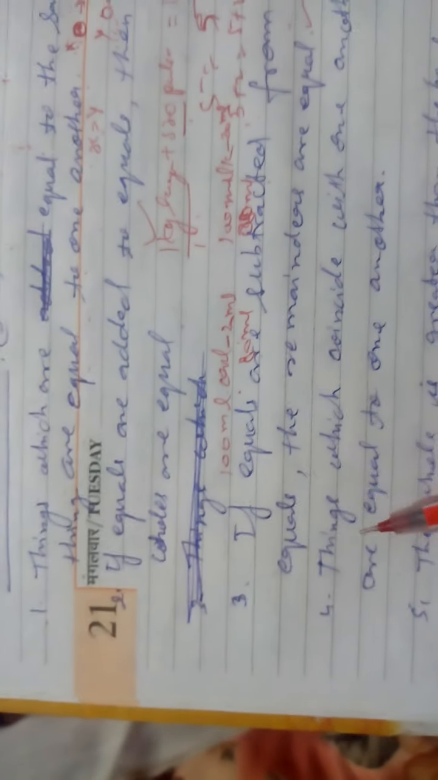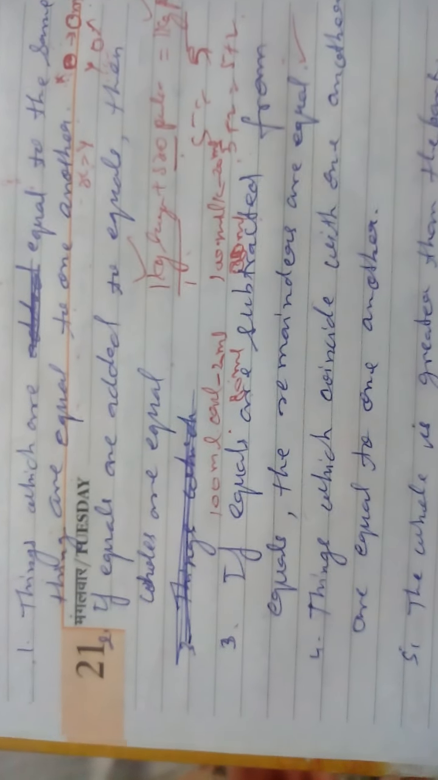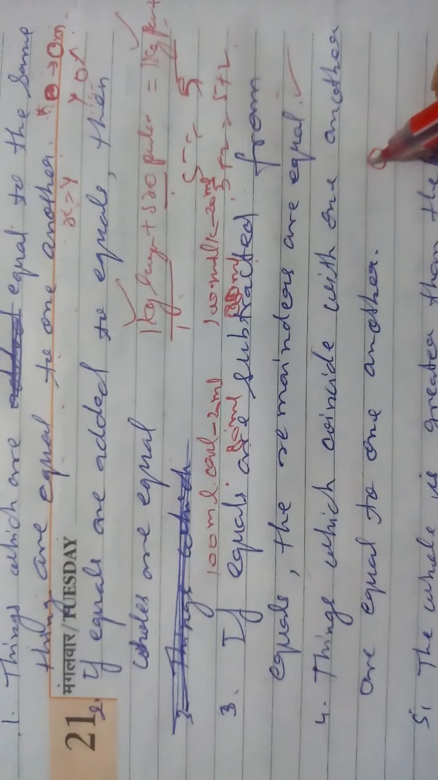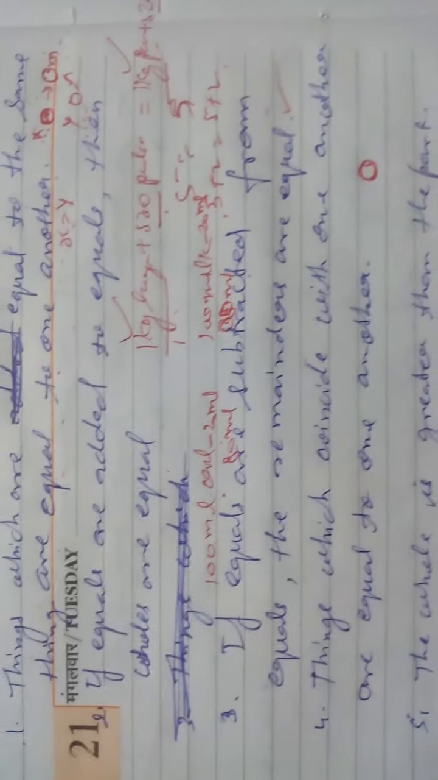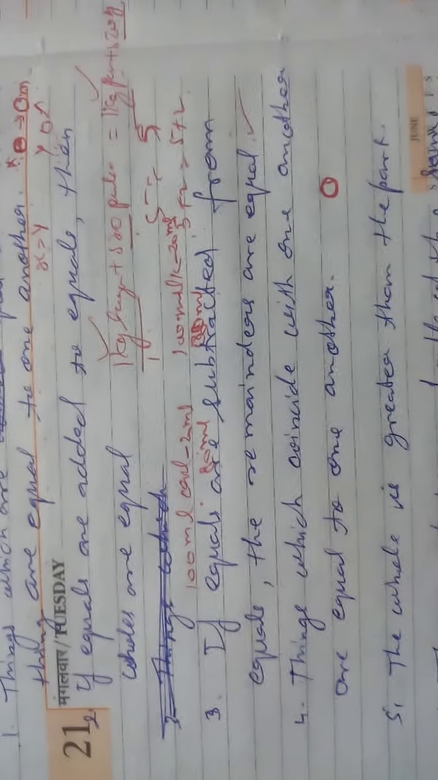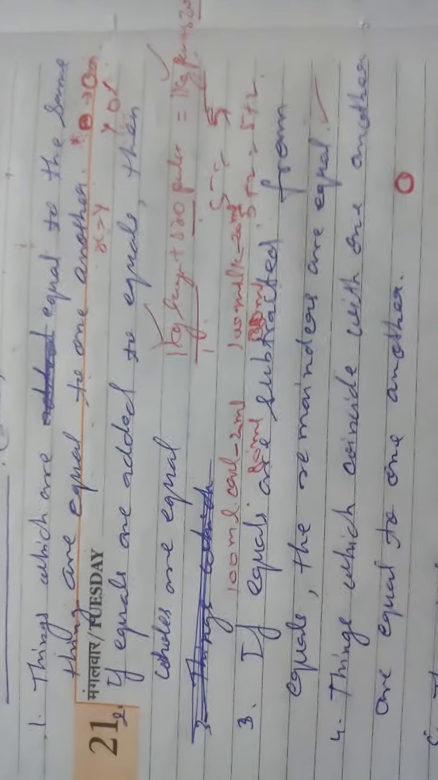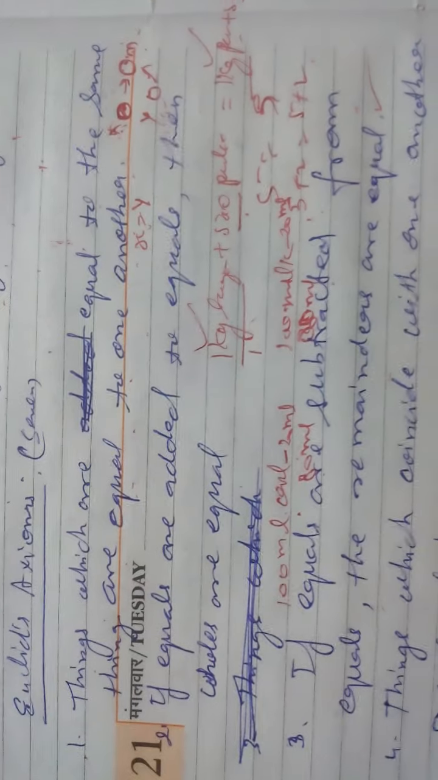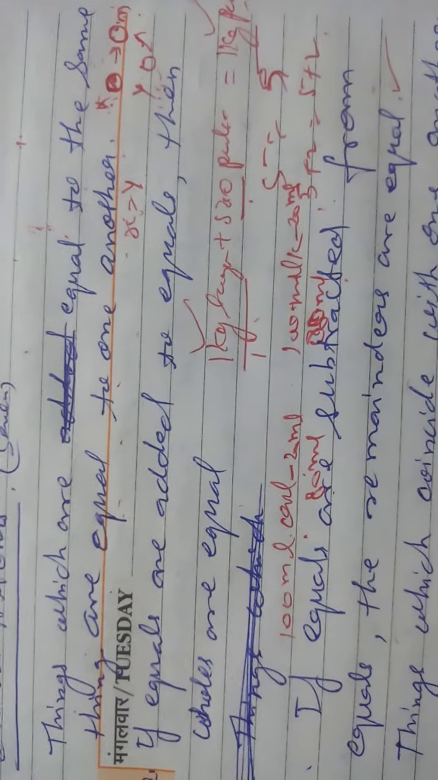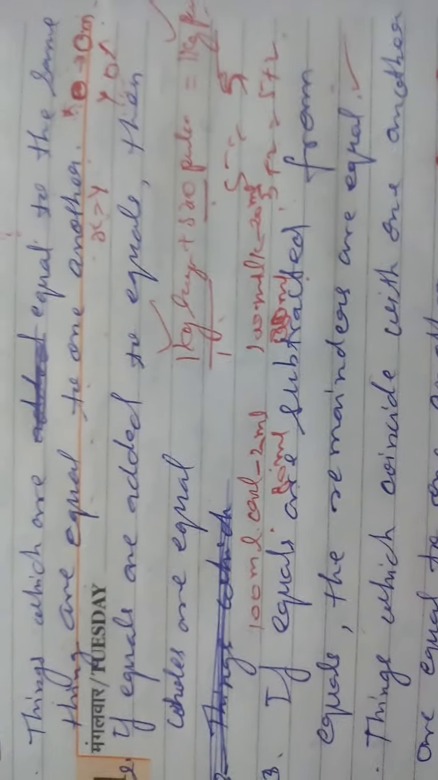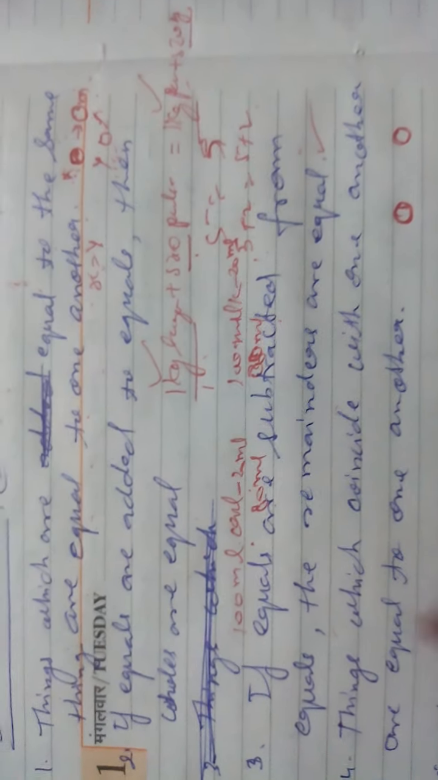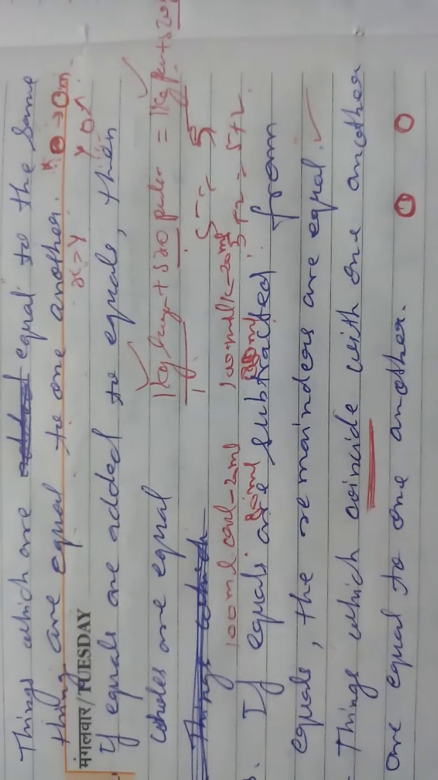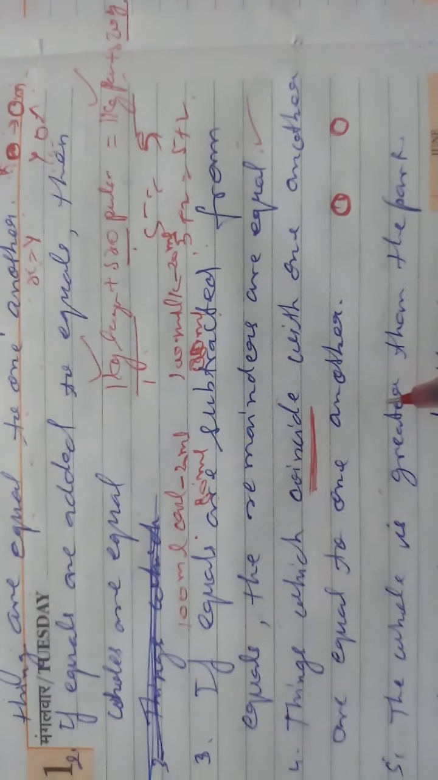Like this, things which coincide with one another are equal to one another. Coincide means covering all around. When you put one copy on another copy and they overlap, you see it is one, so both are equal. When you put one page on another page and see the same on both sides, with no length or breadth less, it is called coincide. Coincide means covering the other. It is called equal to one another.